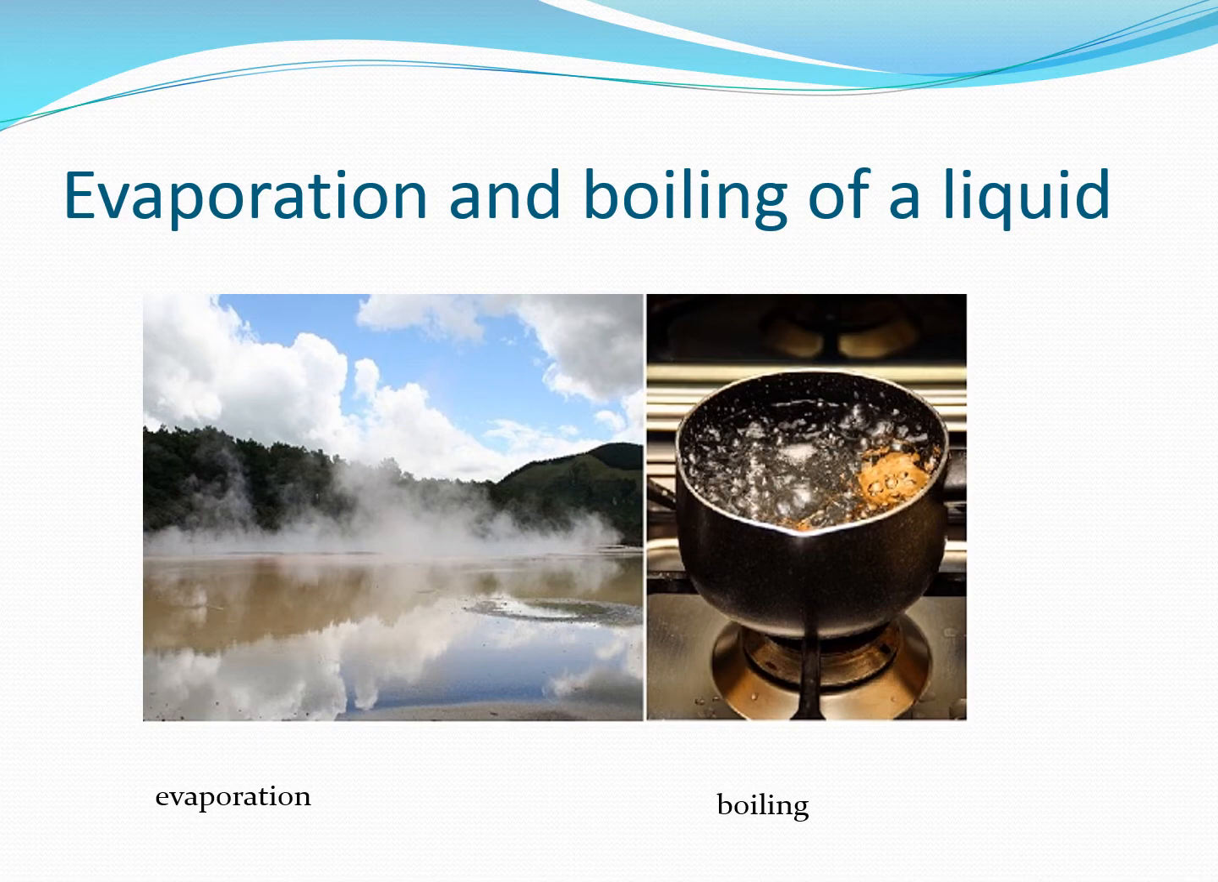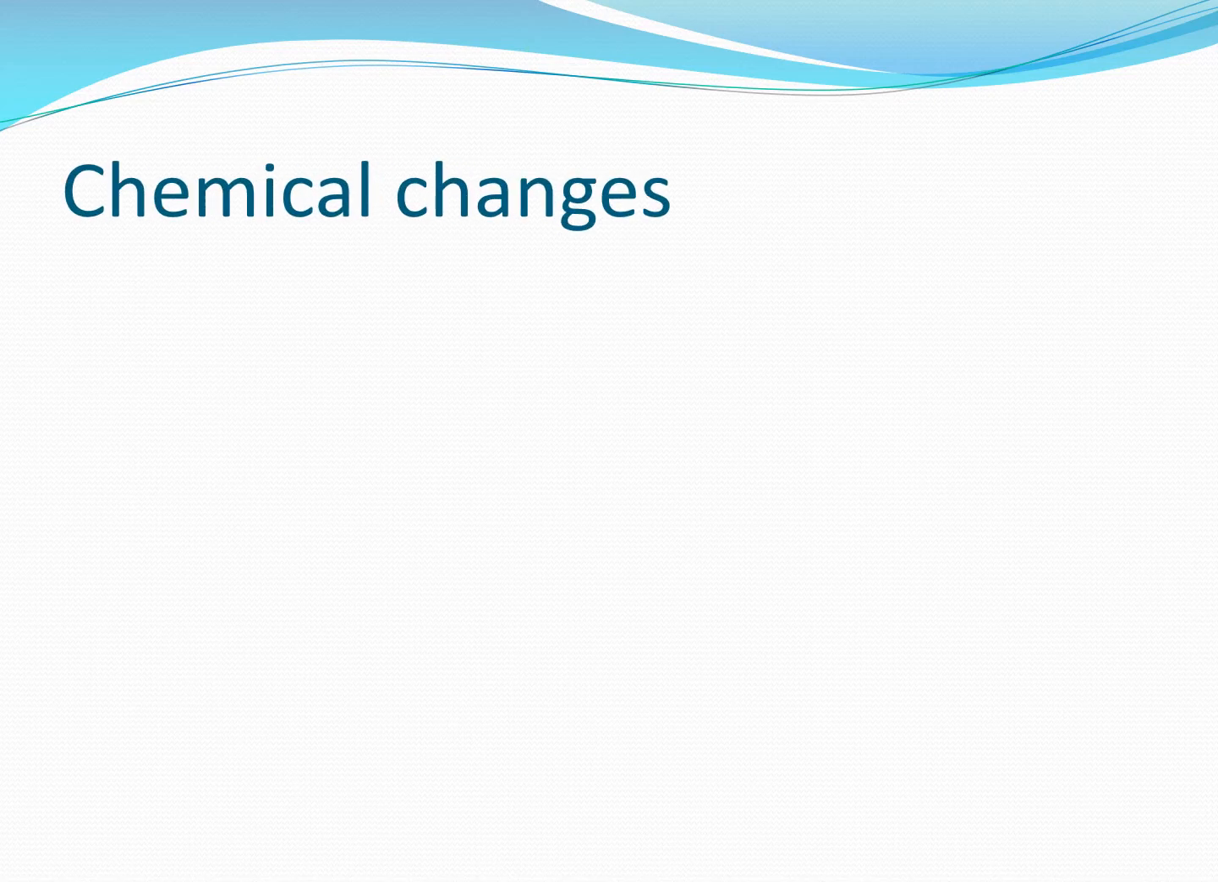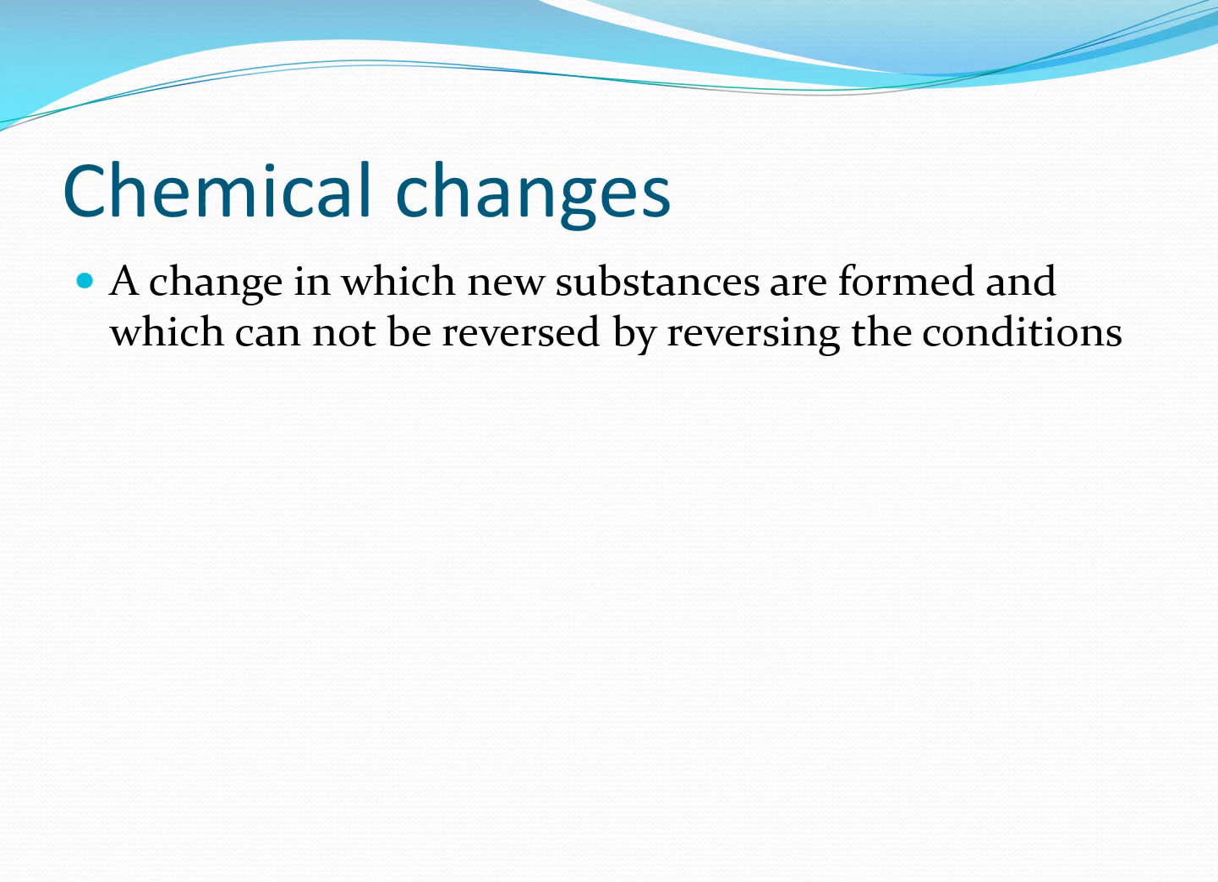Now let's talk about the chemical change. What are chemical changes? Chemical changes are changes in which new substances are formed and which cannot be reversed by reversing the conditions.